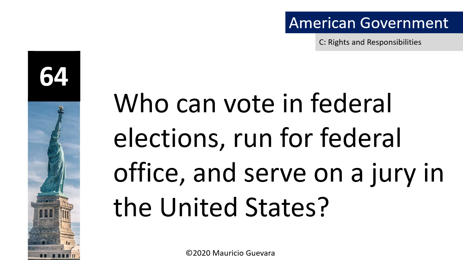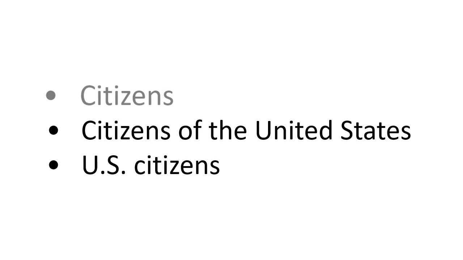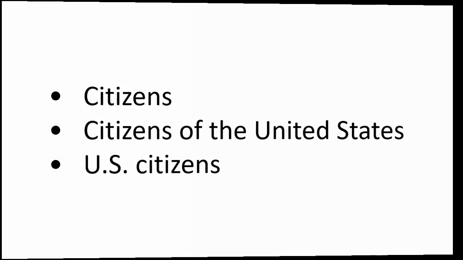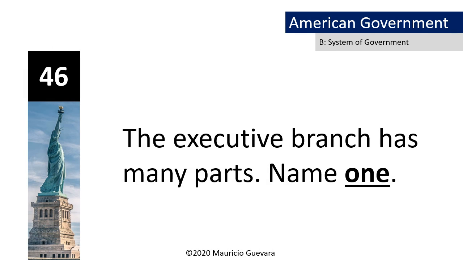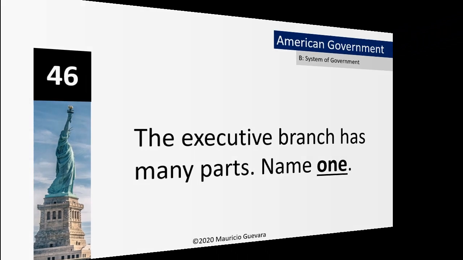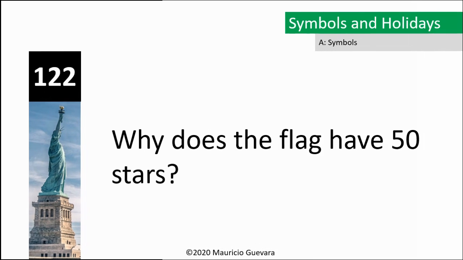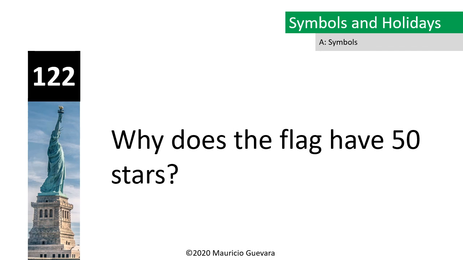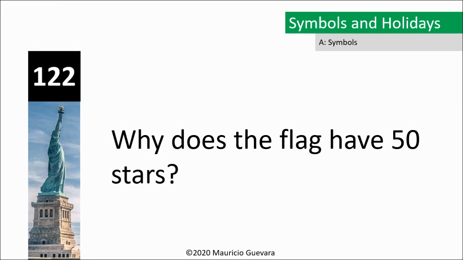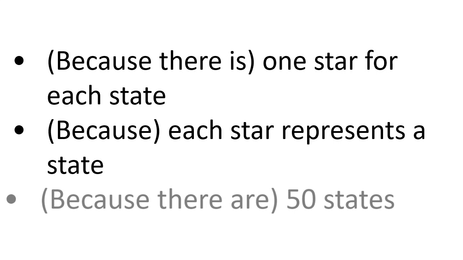Who can vote in federal elections, run for federal office, and serve on a jury in the United States? Citizens. The executive branch has many parts. Name one. The President. Why does the flag have 50 stars? Because there are 50 states.